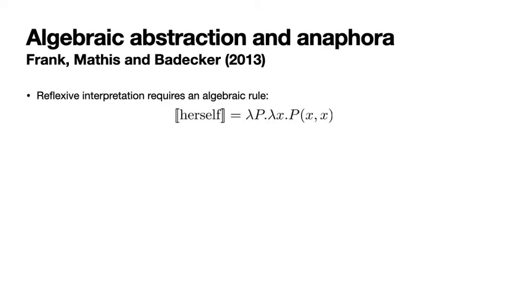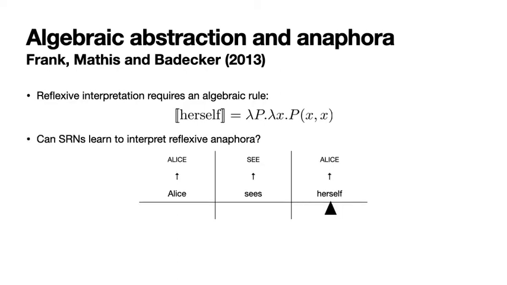Frank et al. consider the ability of SRNs to perform semantic interpretation in the Anaphora domain. As we've already seen, reflexive interpretation requires an algebraic rule that equates the interpretation of the subject and object arguments. They train an SRN to output a semantic atom associated with each input word in a time-aligned manner.